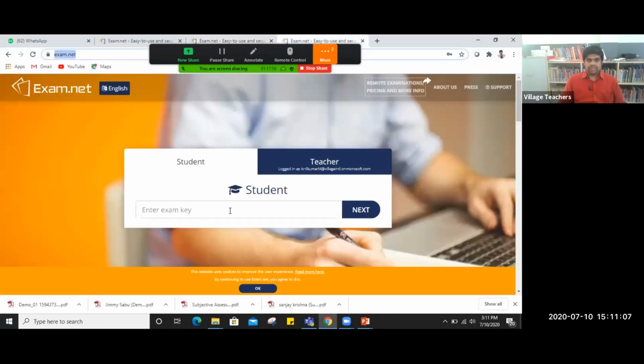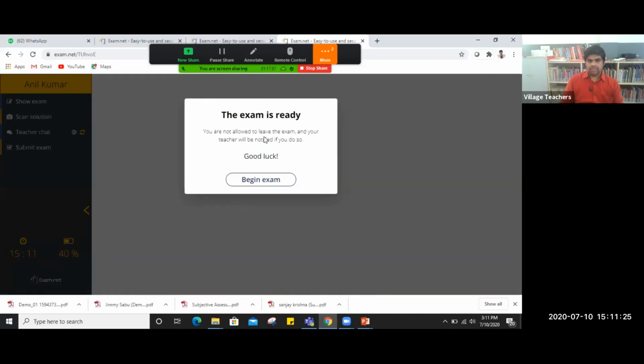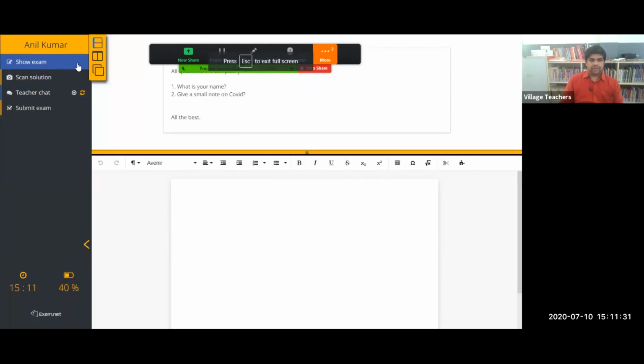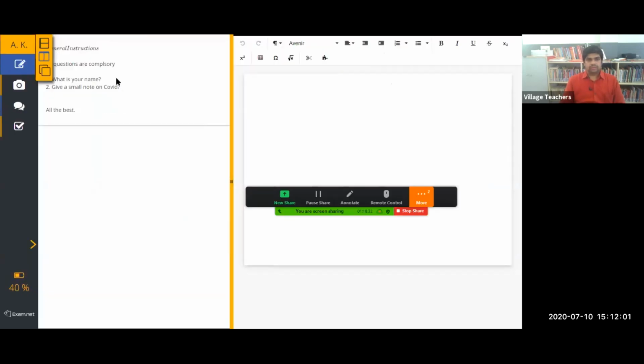I'm just opening this and entering the examination key, and I'm entering the name, fetch the exam. So the exam starts. We can click on begin examination. So here you can see show examination. You have the view in two ways, that is, either you can use this view or you can use this view. Left, right option and down option. So here you can just write the name, Anil, and two, I would like to upload an image.